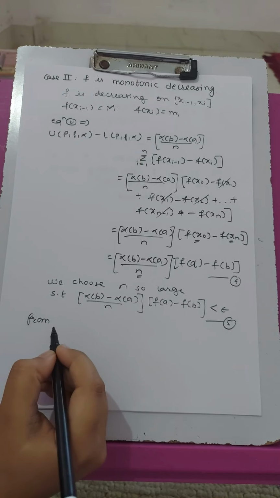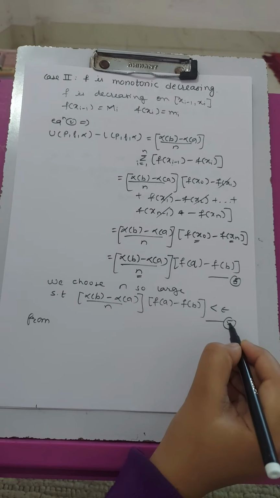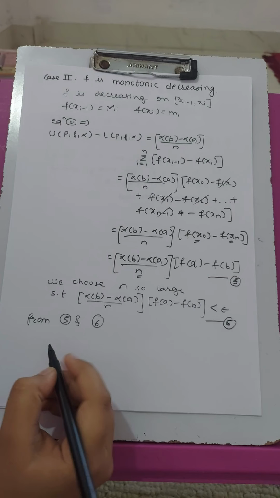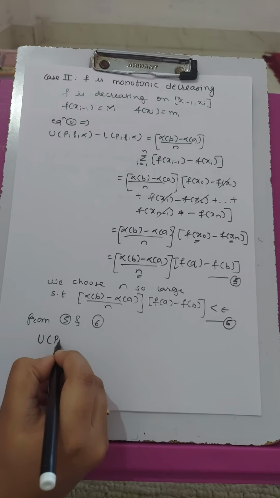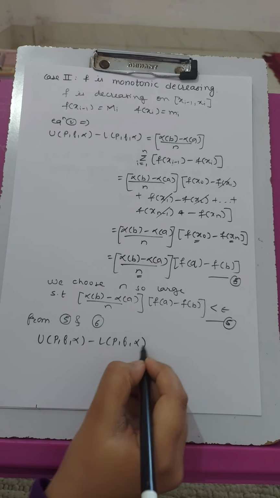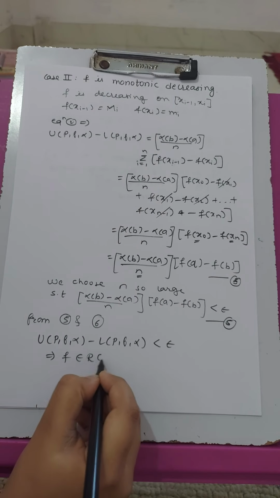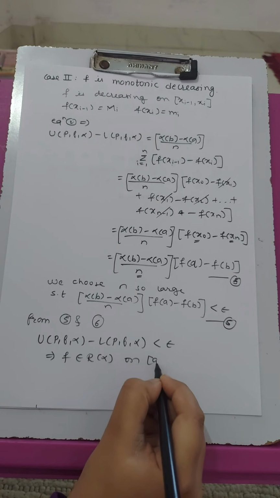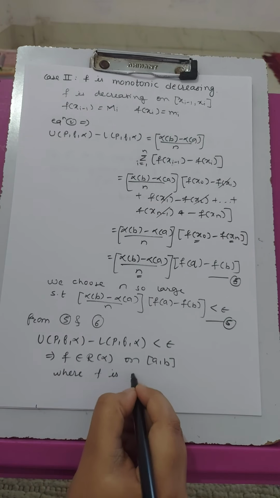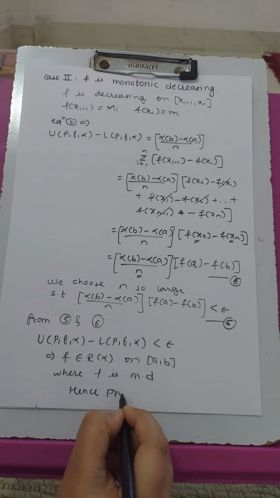So from, let's take it number 5 and 6. So from 5 and 6 we have upper sum minus lower sum to be less than epsilon, and this implies that f belongs to R of alpha on interval AB where f is monotonic decreasing, and hence the whole theorem is proved.